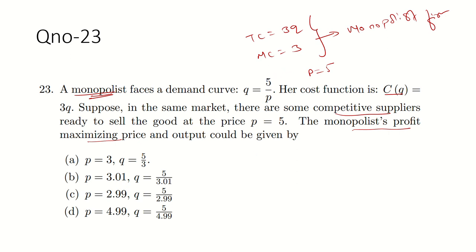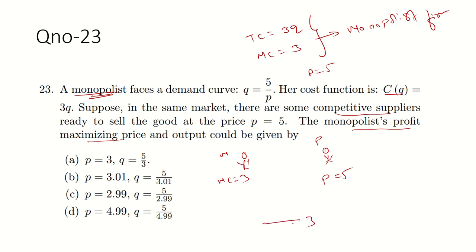Think about it. I am a monopolist and you are a perfectly competitive firm charging a price equal to 5, but my marginal cost is only 3 rupees. If I want to maximize my profit, I will just charge less than you. I will charge just less than 5, like 4.999999, because my marginal cost is 3.